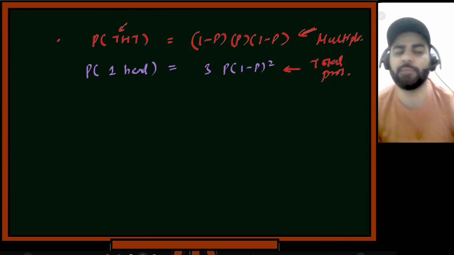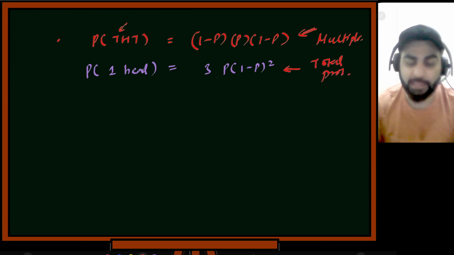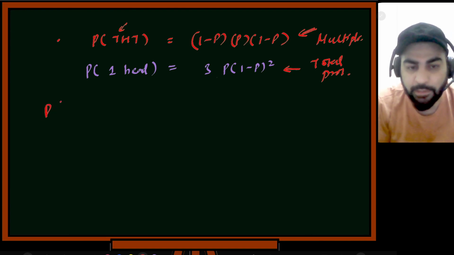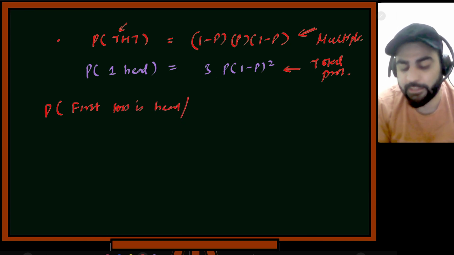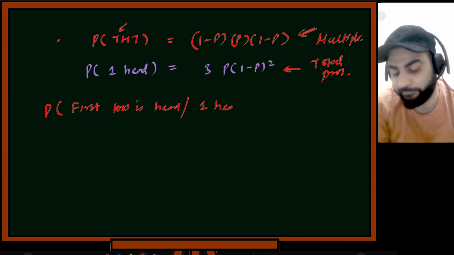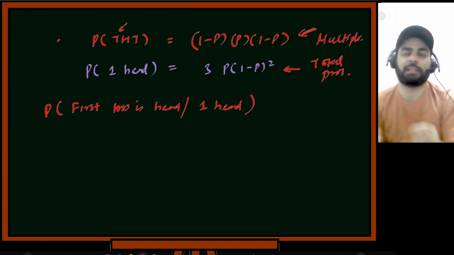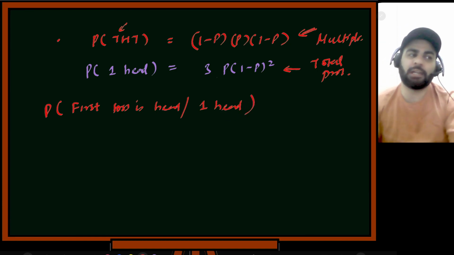Again coming up with all of these things again. Now if I say, what is the probability that first toss is head, given that there is one head? Okay, now in the three tosses I am saying I know that there is one head somewhere, but what is the probability that first toss will be head?